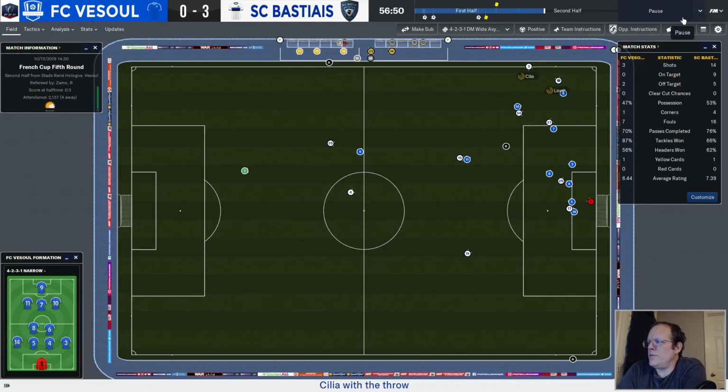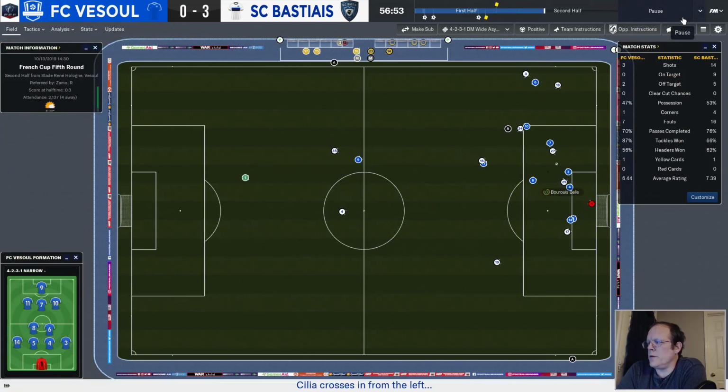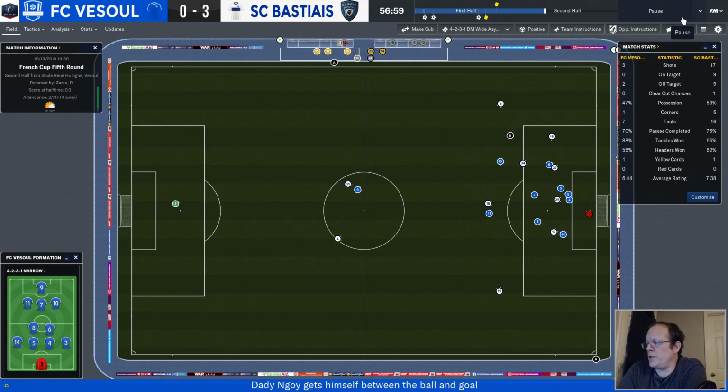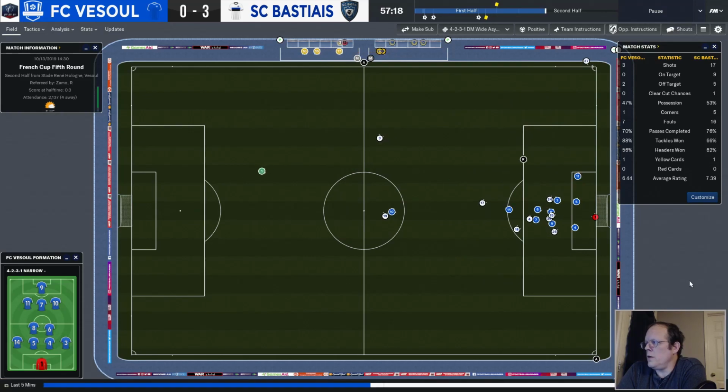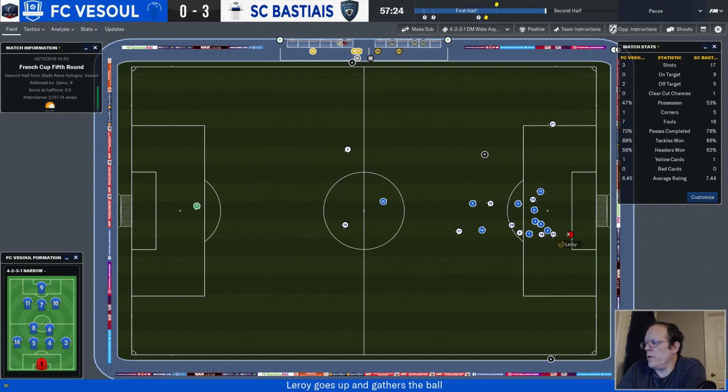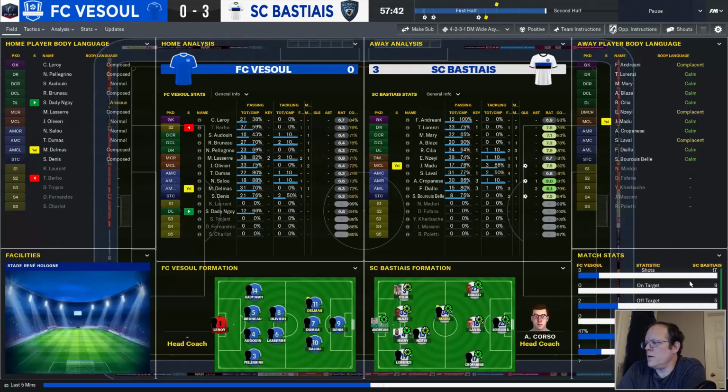Now, first highlight of the half. Cilia on the throw-in to Laval. Back to Cilia. To Boris Bell, who holds it up. Diallo bangs it off a couple people. Cropanesi takes a shot, but it's just wide left. Corner kick in. Diallo. Oh, Leroy with a nice save.